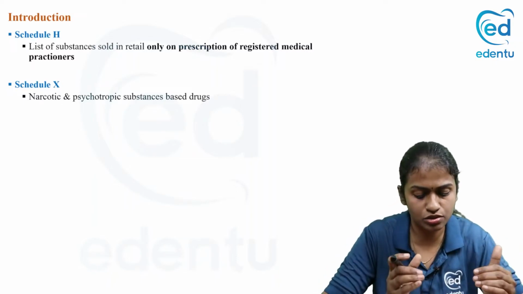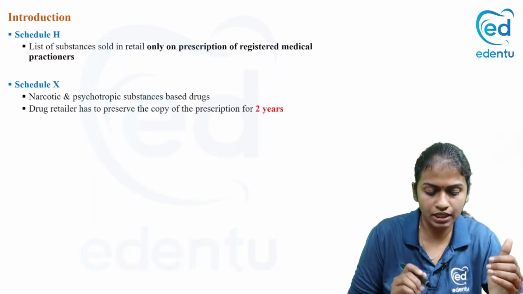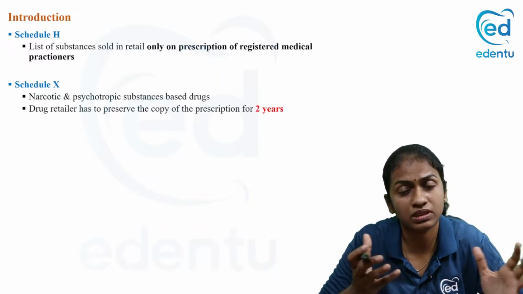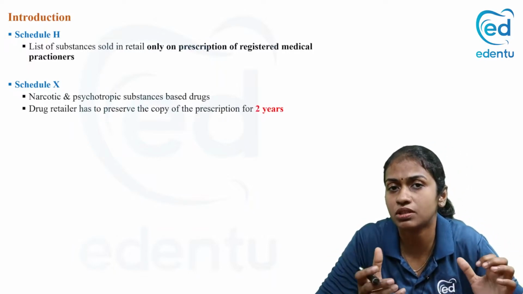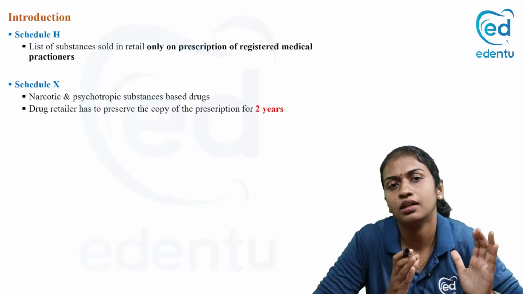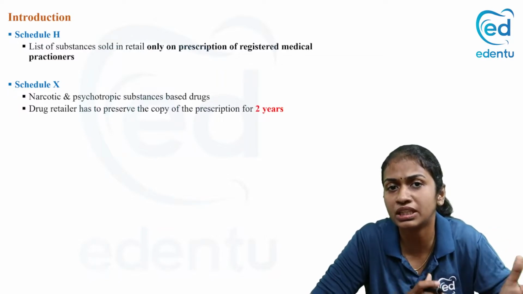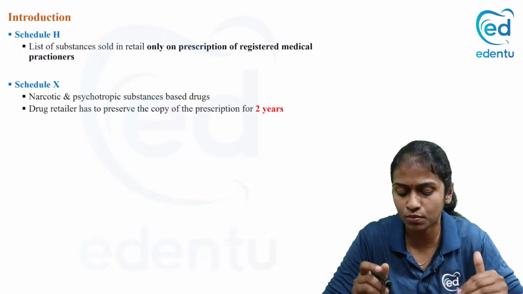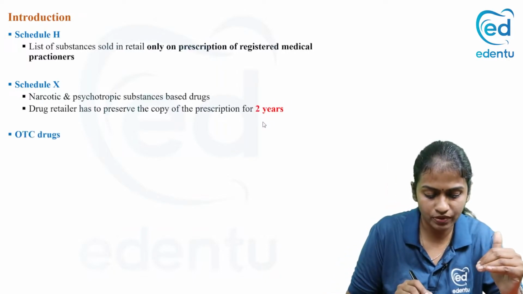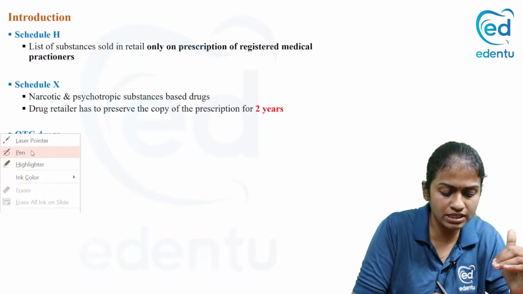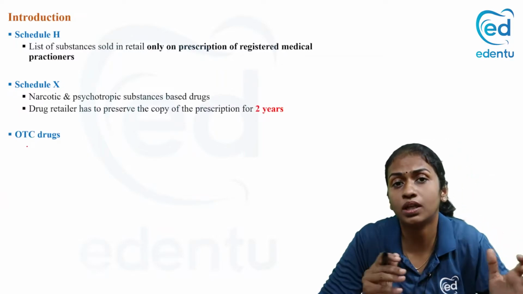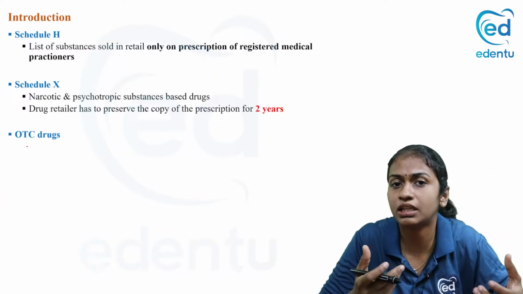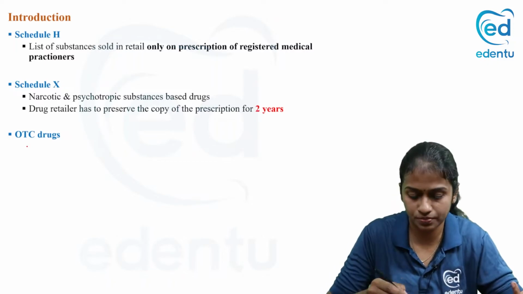So again, this should be given only on prescription by a registered medical practitioner, and the pharmacist is supposed to retain the prescription for a minimum of 2 years. Okay. Now, what is meant by OTC or over-the-counter drugs? These are drugs that can be given even without a prescription.